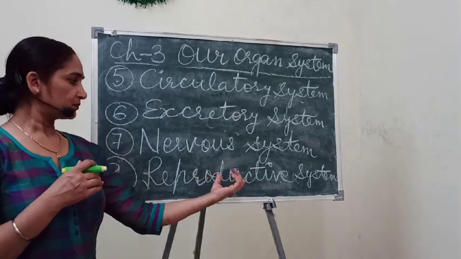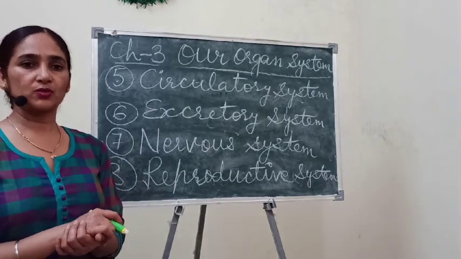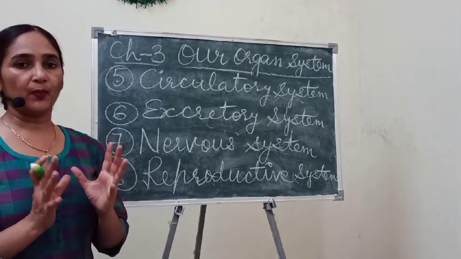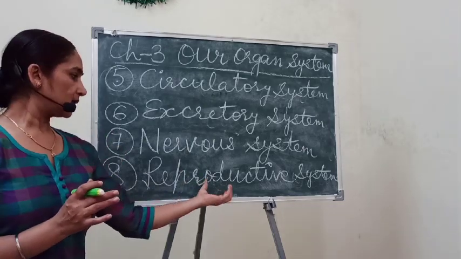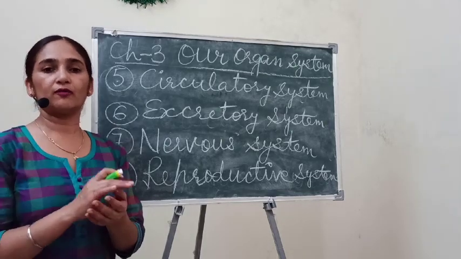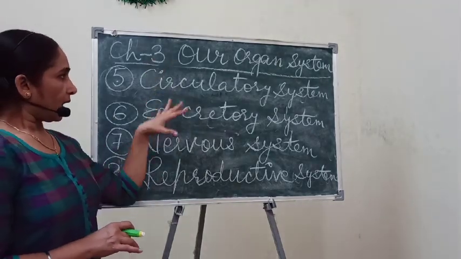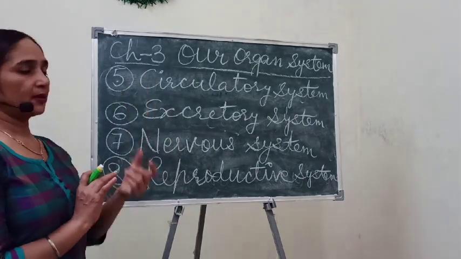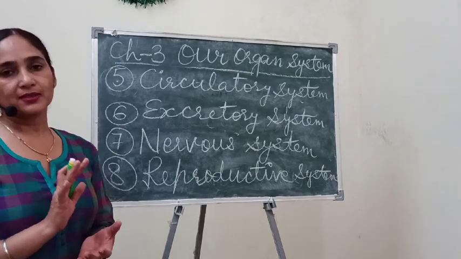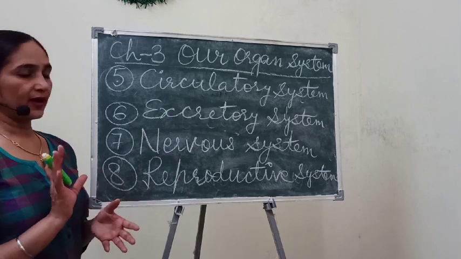You know that a mother gives birth to babies and also cares for them. So this system is also a very important system, because it helps maintain the continuity of every variety of living organism on the earth. So children, in this chapter number 3, our organ system, we have studied 8 systems of our body in detail. Here I have revised all of them.